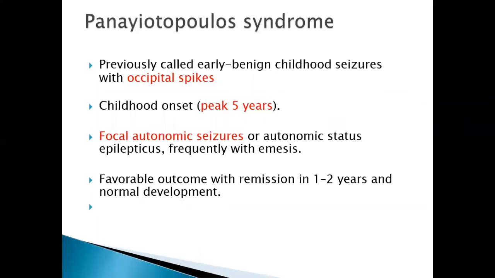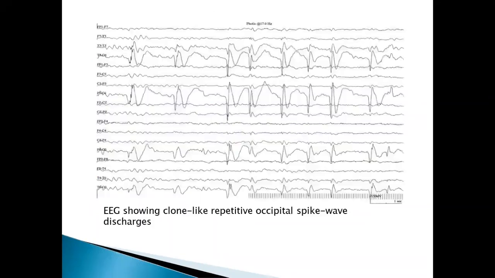The characteristic important point is the focal autonomic features. That is, the patient usually has seizures along with ictal vomiting. Usually they resolve within 1 to 2 years, and the patients have normal development.